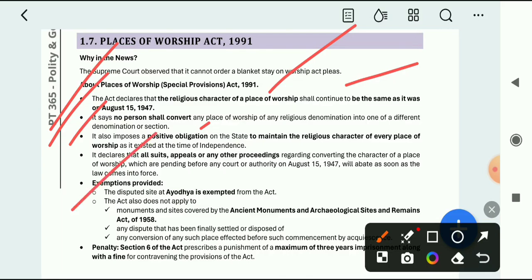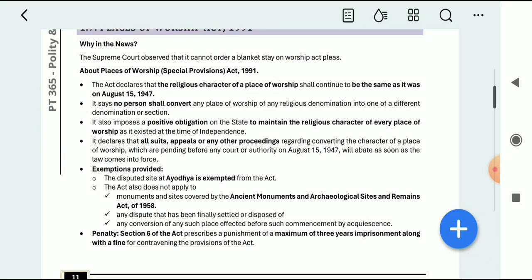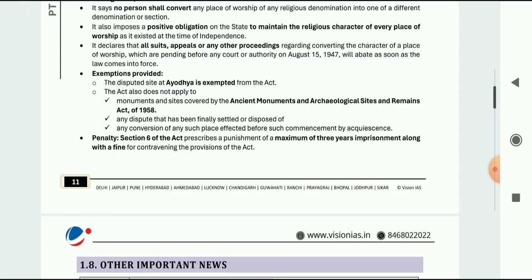The exemption provided is that the disputed site at Ayodhya is exempted from the Act, since it was a different case where the Babri Masjid was a conflict area. After that, Ayodhya, the Hindu Ram Janmabhoomi case, was decided.